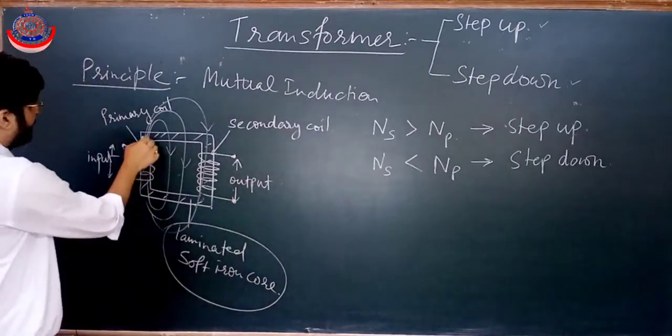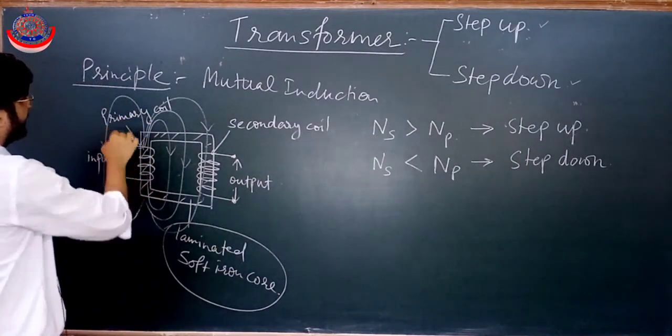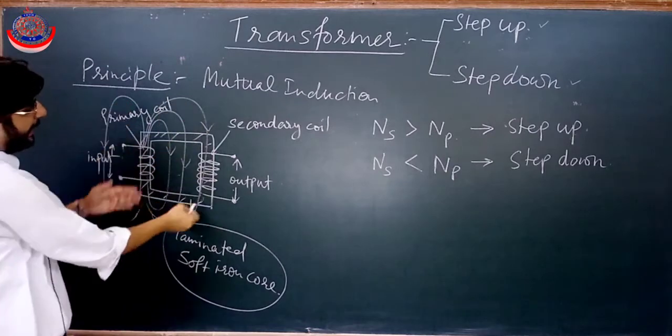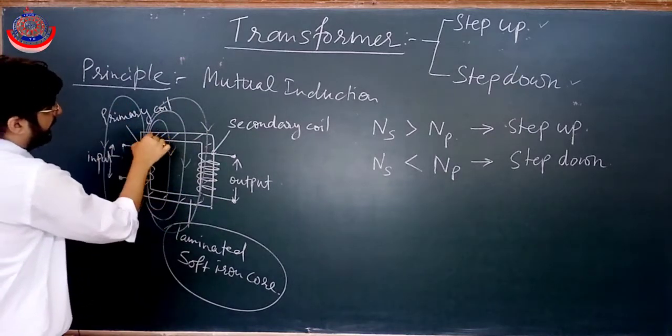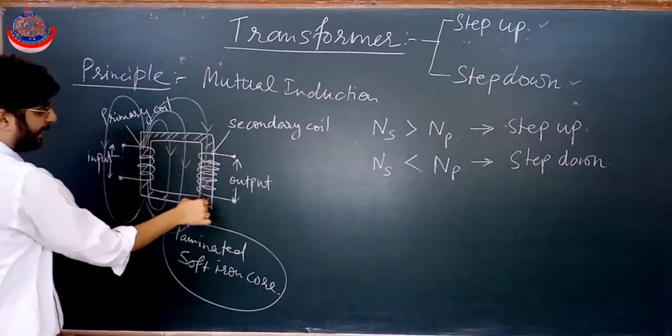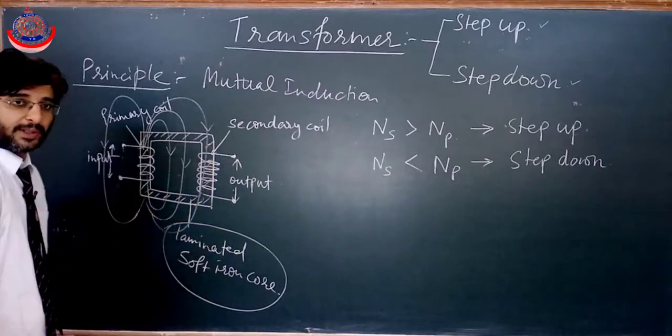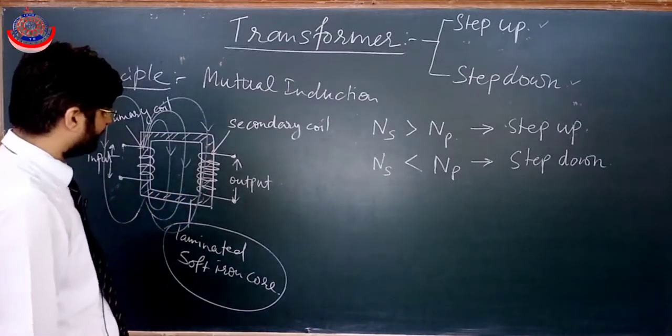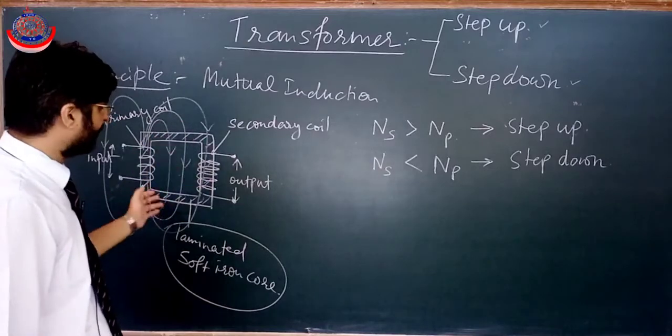Now, as we are saying that varying magnetic flux is there, this varying magnetic flux is also passing through this iron core, soft iron core. Definitely it will be passing through this core also.